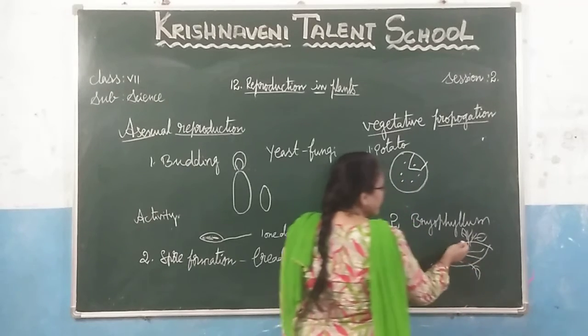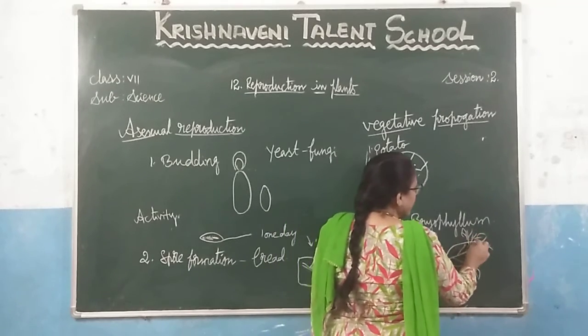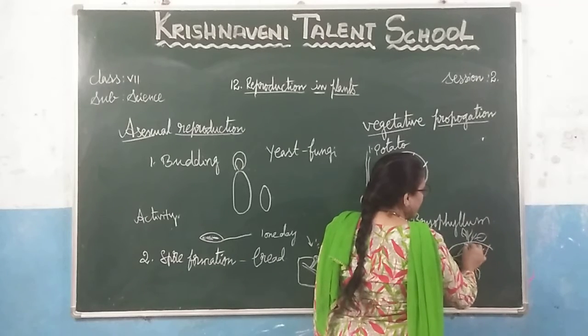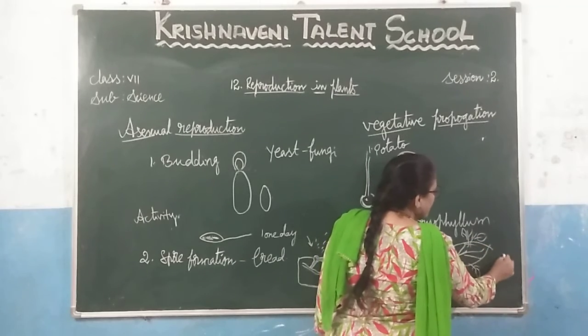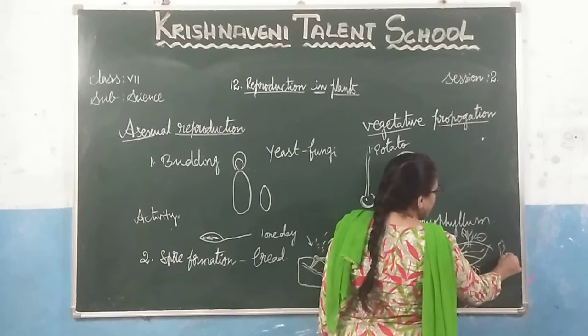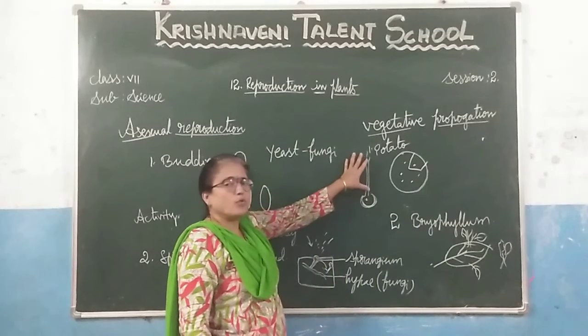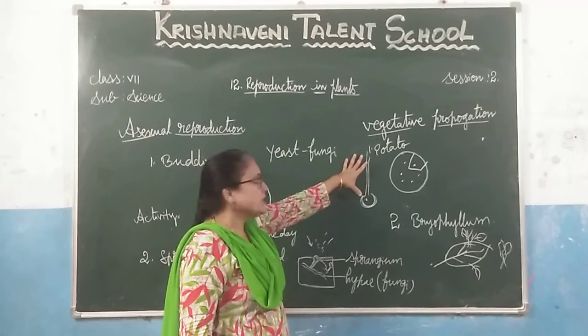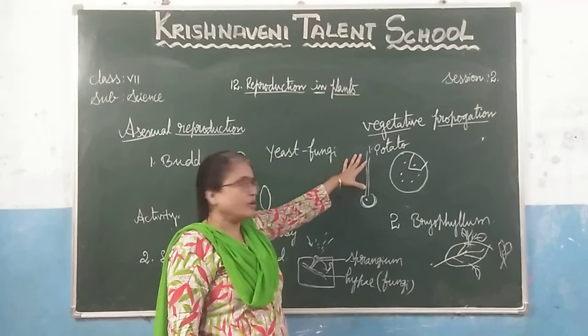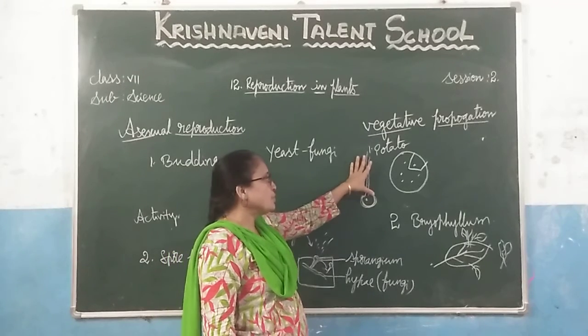When they grow for a certain period, they separate from the parent part and grow individually. This is how bryophyllum propagates. In vegetative propagation, only vegetative parts are involved. There will be no fusion of male and female gametes.